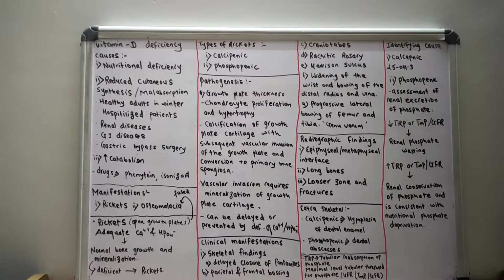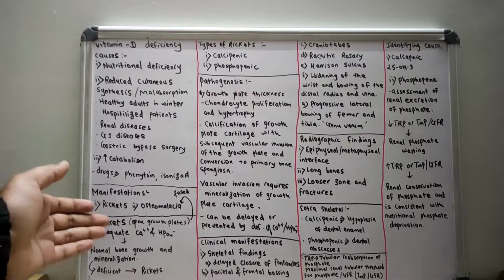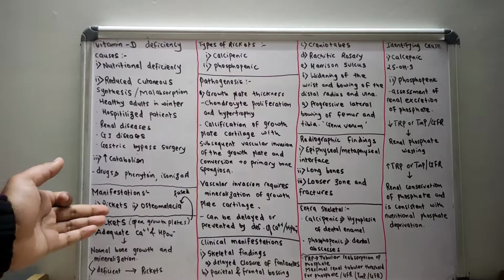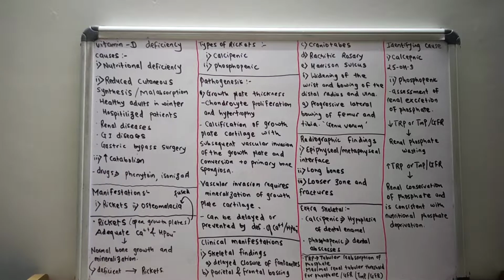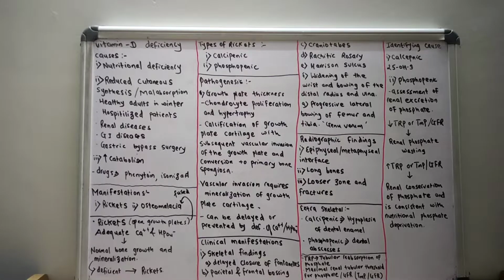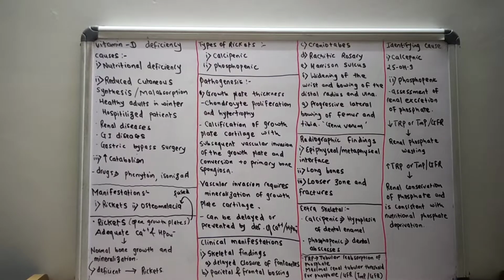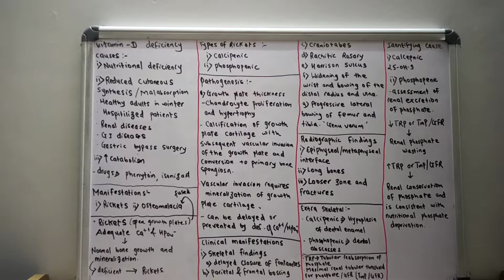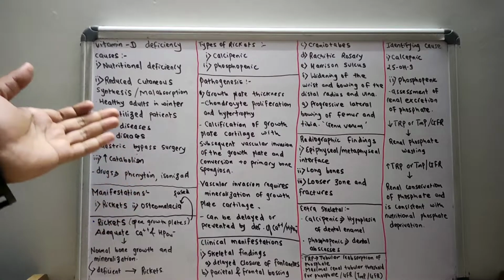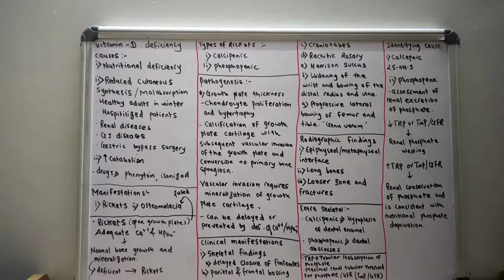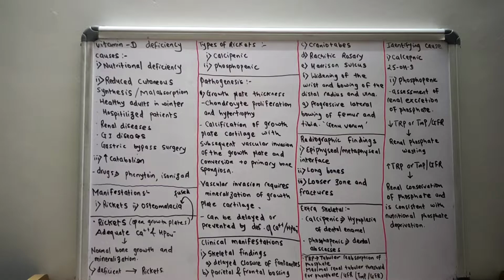In the earlier video I told you that due to the deficiency of vitamin D there are mainly two manifestations, two conditions. One is rickets and another is osteomalacia. I have already told you that in one video it will be too large to complete both topics, rickets and osteomalacia, so I said I will be creating a separate video on vitamin D deficiency. Today I have prepared the details about one of the manifestations, that is rickets.